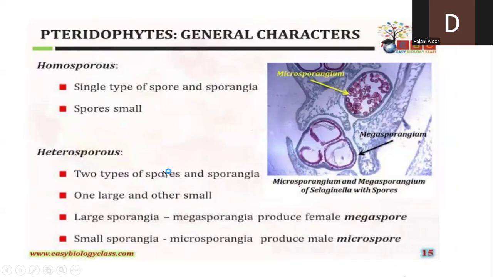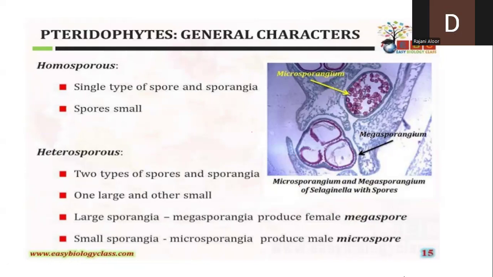Whereas heterosporous condition, what does it mean? Hetero means different. The plants having sporangia that produce the larger spores as well as the smaller spores. Now the sporangia are developing two types of spores. It is not a rule that the same sporangia produces both types of spores. It is not like that.